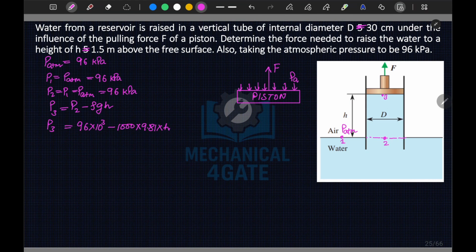This is your PATM. P2 will be in this direction, and P3 will be in this direction. So this is your force or pressure on your piston. Okay, so from here what we can say, for equilibrium,